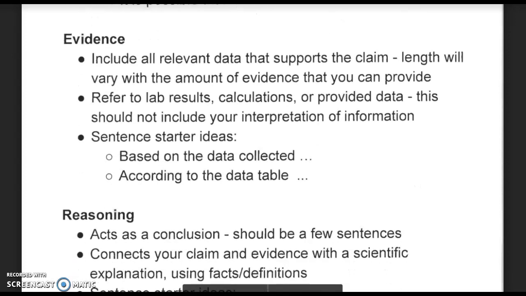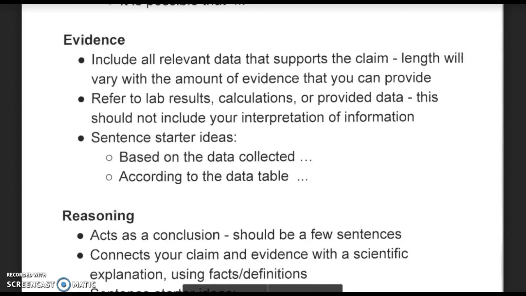Next comes your evidence. Your evidence is where you include all relevant data that supports your claim. The length of your evidence will vary with the amount of evidence that you can provide. In your evidence, you might refer to lab results, calculations, or provided data. But this should not include your interpretation of the information, just the physical information itself. Sentence starters for this include "based on the data collected" or "according to the data table."